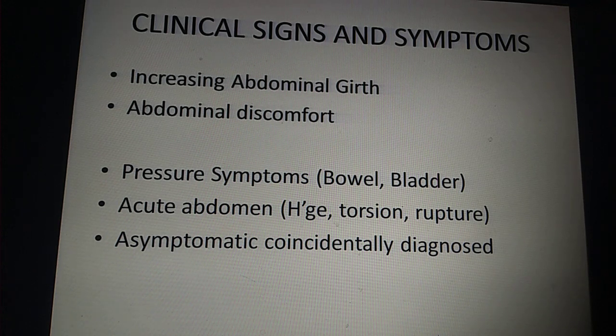Now, how do these benign ovarian tumors present? Whenever you talk about malignant ovarian tumors, the first thing you will say is loss of appetite, loss of weight. And actually, loss of appetite and loss of weight come much later, in stage 3 and stage 4 ovarian cancers. So early malignant tumors of the ovary as well as these benign tumors might not present for a long time. They will be asymptomatic, right?